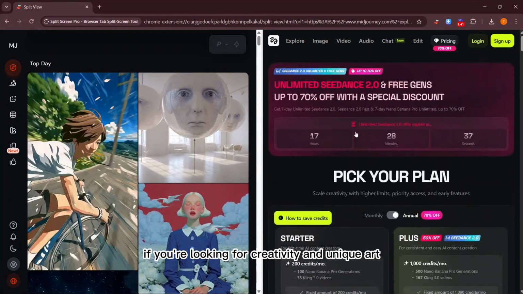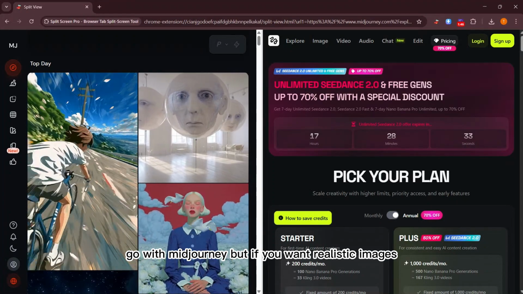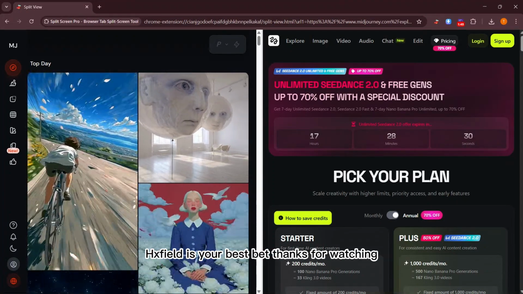In the end, if you're looking for creativity and unique art, go with Midjourney. But if you want realistic images, Higgsfield is your best bet.